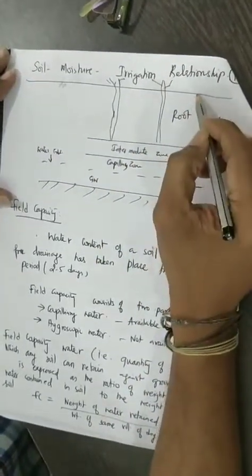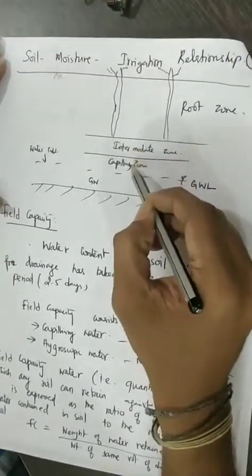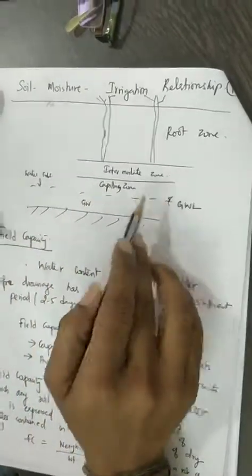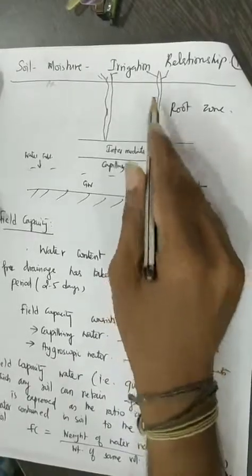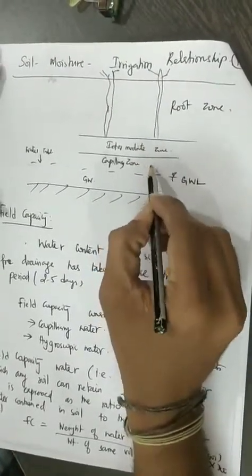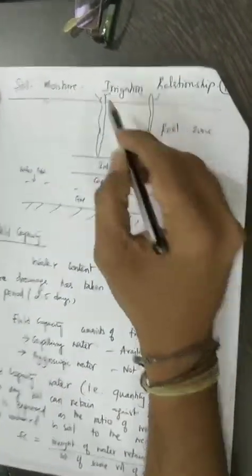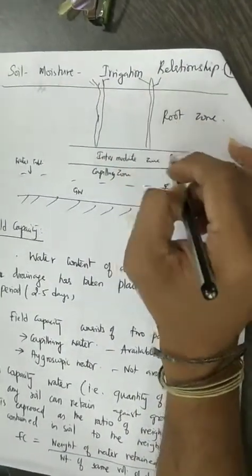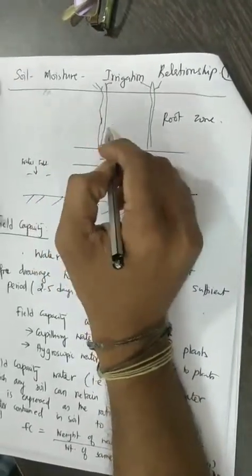We are going to call it the root zone depth, and below the root zone depth we have the intermediate zone, and below the intermediate zone we have the capillary zone. And this is the groundwater table, the water table. Anything above the water table, some amount of water is going to move into the soil because of capillary effect, and in the root zone, it is this particular depth in which the water is going to enter into the crops through the roots.